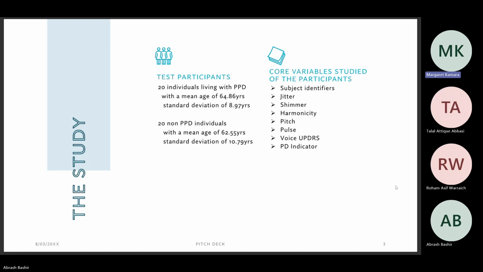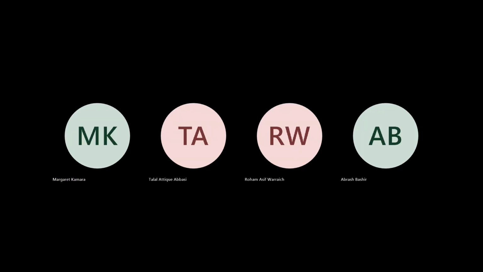The core variables studied included the subject identifiers, jitter, shimmer, harmonicity, pitch, pulse, voice, UPDRS, and PD indicators, variables that could determine the extent to which the severity of the predicted patterns could be identified with the help of voice sample data sets. Abrash will now go through the code formulated to represent the study findings.